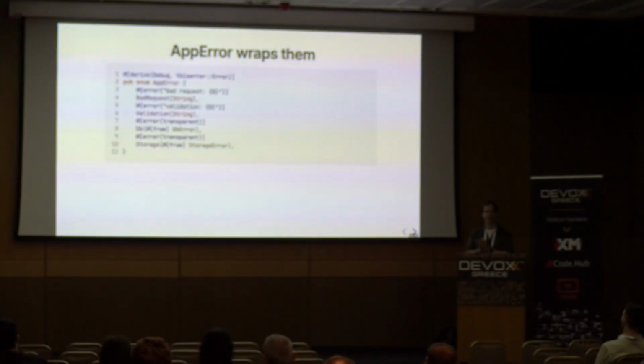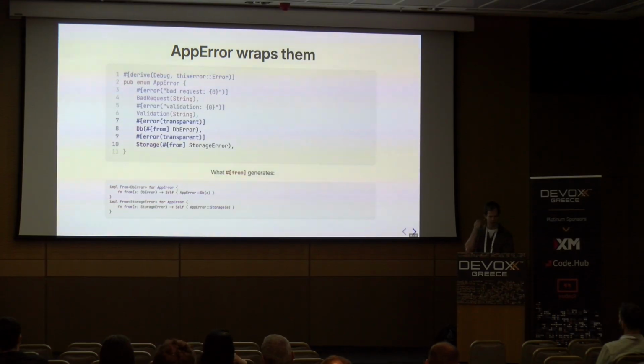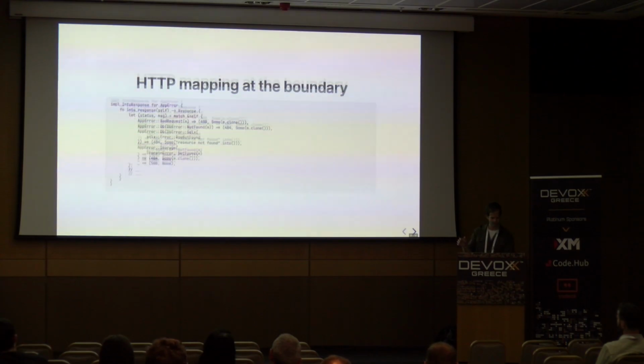The Rust way of handling this is to basically say, look, we have this layer of errors that are specific to different services within our application. Let's roll them all up into a common app error. So down here we can see this app error has bad request and validation in the top part, but then down here we have an error type for the DB error we just saw from our DB handling code, and a storage error for the S3 handling code. And that from annotation there is saying, hey, can you automatically implement the conversion from a DB error and a storage error to app error for me? So now whenever we want to use a DB error or a storage error, we can also treat that thing as an app error and it will just work.